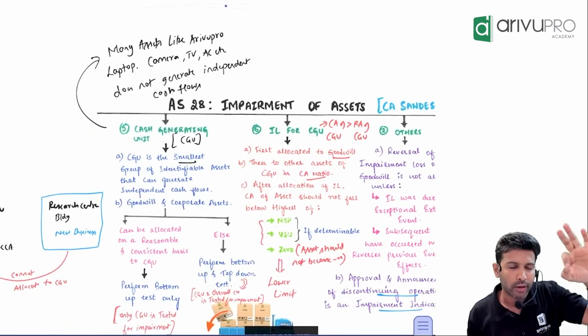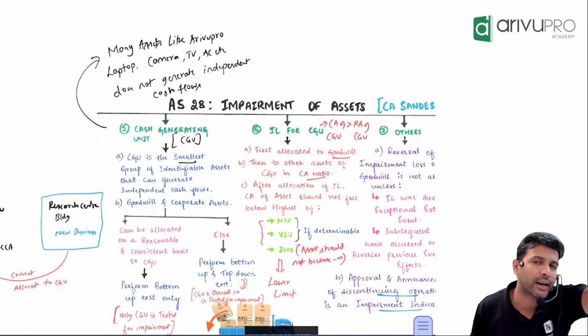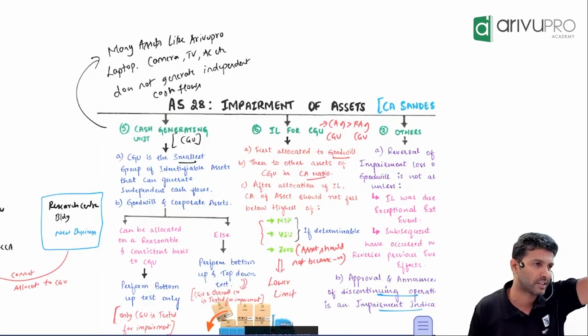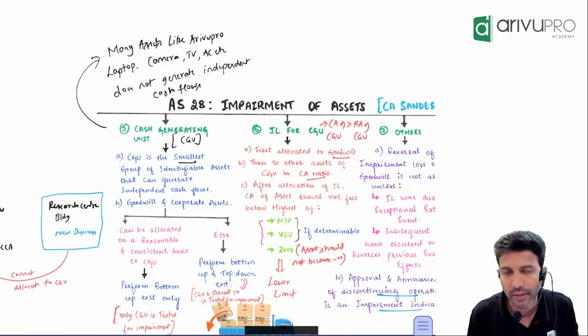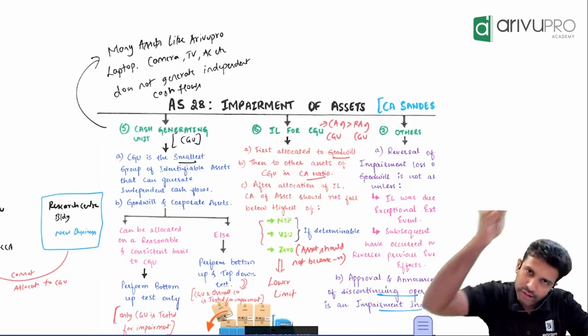Now, the thought process or the calculation mannerism is the same. How did you calculate impairment loss individually? Tell me. Don't look at the screen. Boss, what did we discuss previously? How do you get impairment loss? Compare carrying amount with recoverable amount. At group level also, it's the same way.